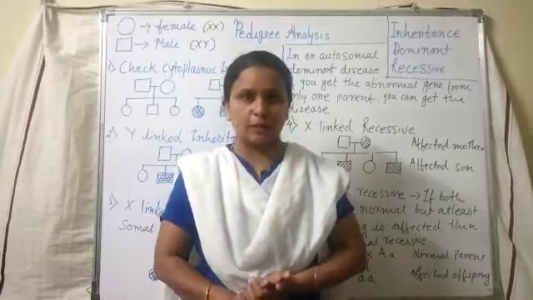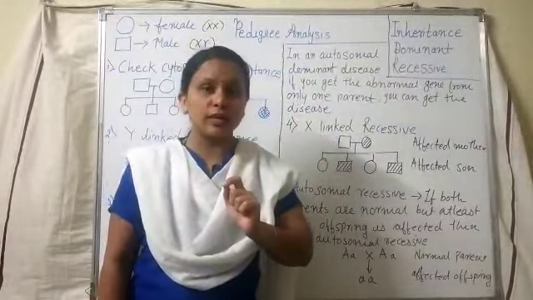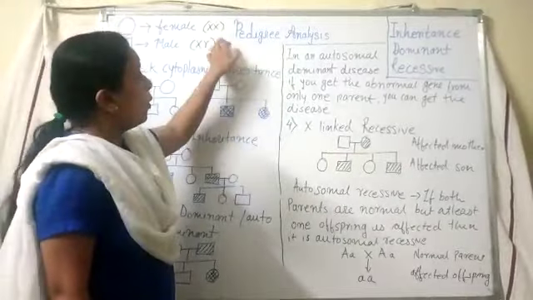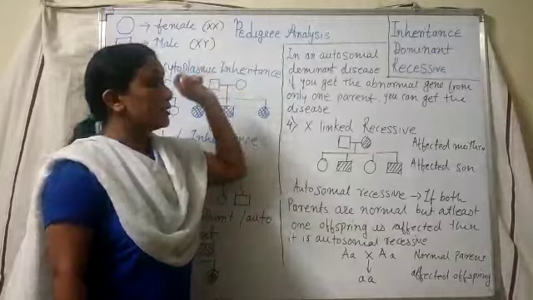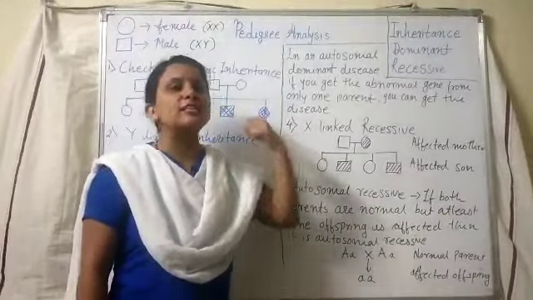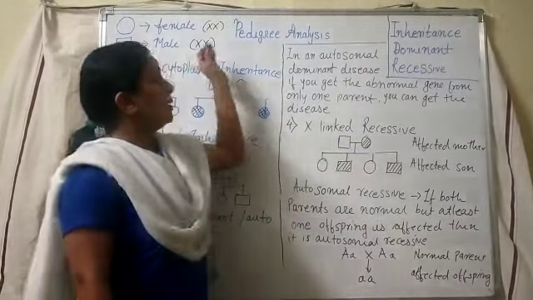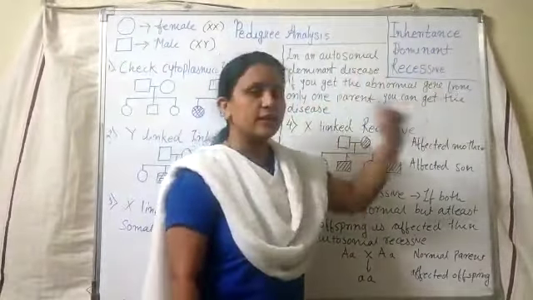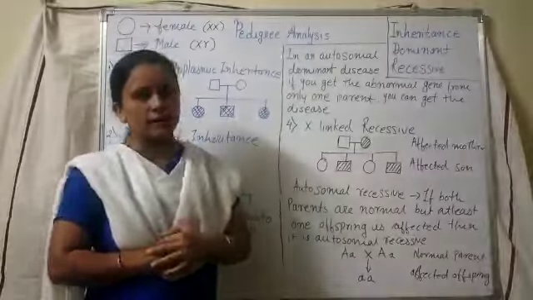Now along with these three words, today we are going to study a new term, that is pedigree analysis. How do we define pedigree analysis? The study of inheritance in humans is called pedigree analysis. One more time I want to repeat: pedigree analysis is the study of inherited genes in humans. Now what is the importance of pedigree analysis?